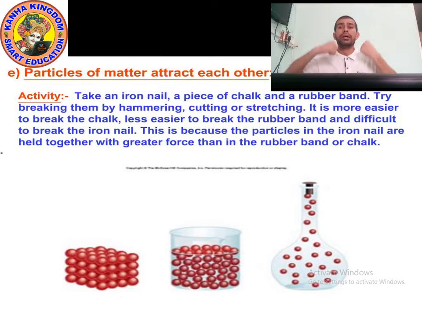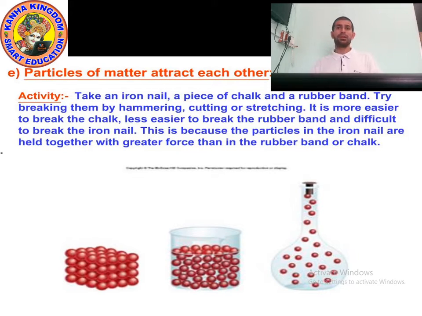Okay, chalk, you can easily break the chalk. Why? Because the particles of chalk are not held together with greater force. The force is weak in comparison to the iron nail.